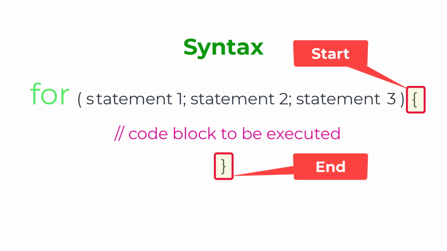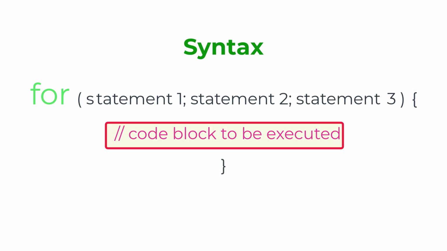After the definition of statements, we need to insert start and end curly braces. These braces define the scope of the for loop, and all the code inside these braces will be part of the for loop. Here comes the code block. All statements like cout, if else, or any other operation like mathematical operation or any other processing operations at this place will be part of this for loop code block.